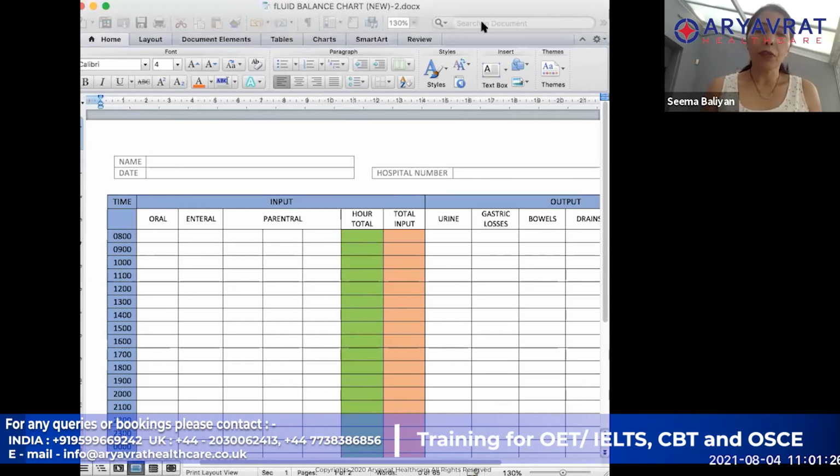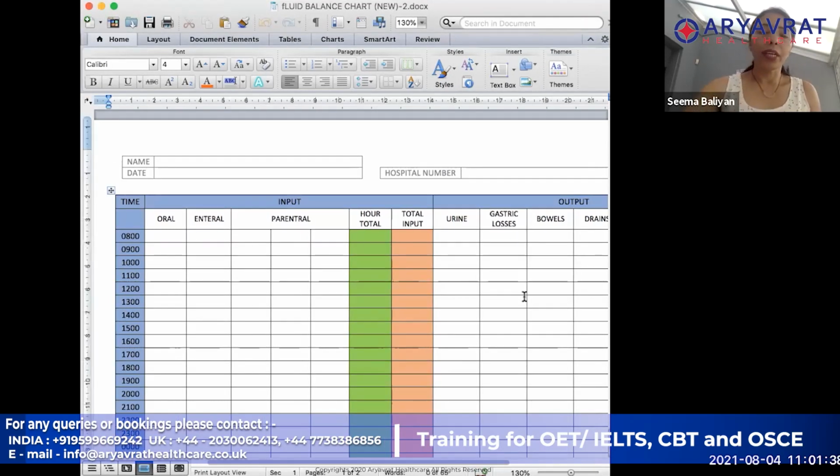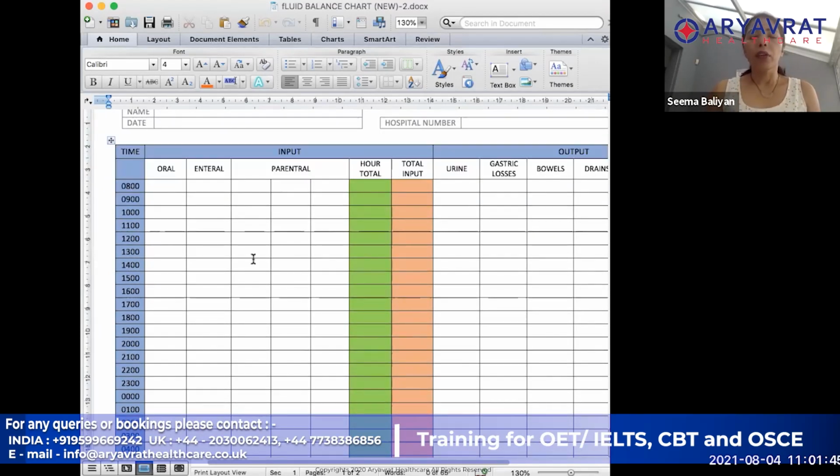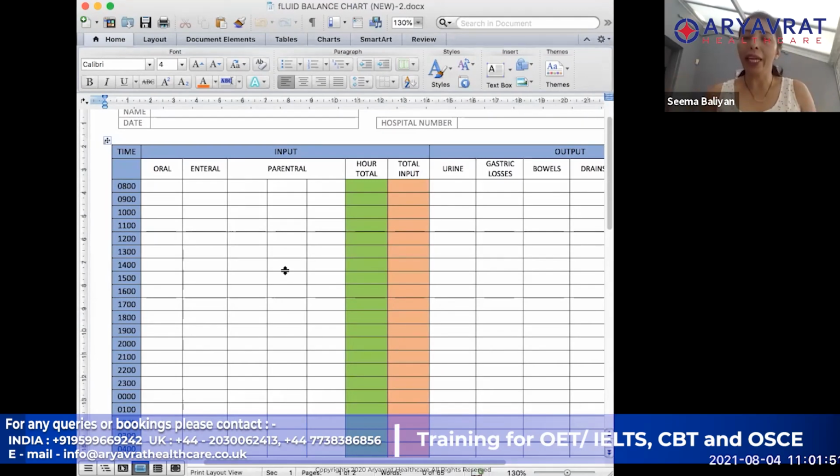Now, if we look at the fluid balance chart, you will see that on one side it has the output, and on one side it has the input. Now, for the input, there are only a few ways that you can take in fluids. It can be an oral route, an enteral route, or a parenteral route.